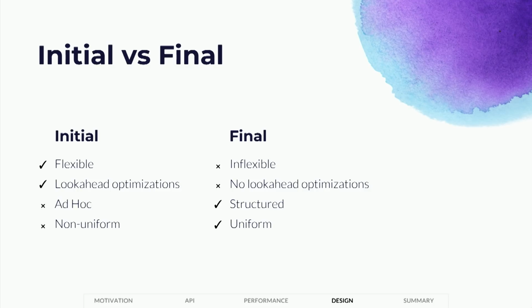So for example, as you pattern match on the stream, if you see that the underlying stream in the map case is also a map, you could fuse the two functions together before applying them to the element. You can't do that with final encodings. You can't look ahead in the stream because all you have is a target representation, the final encoding, and all you can do is execute it.